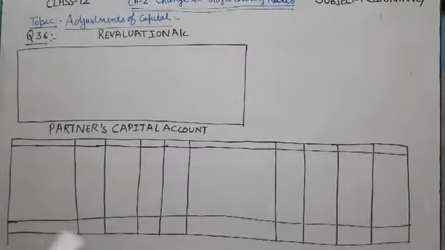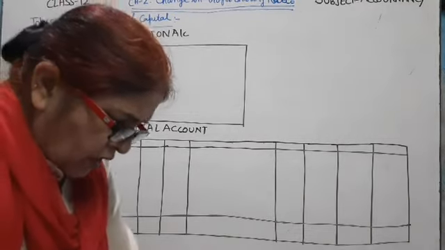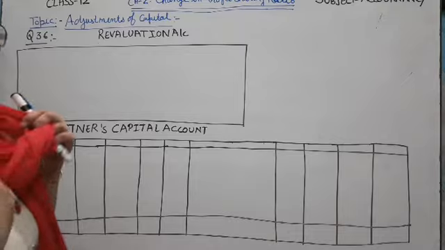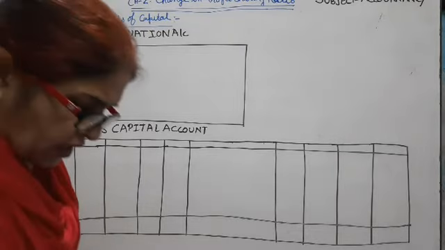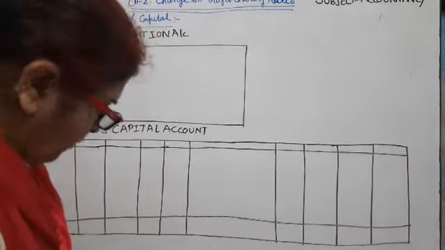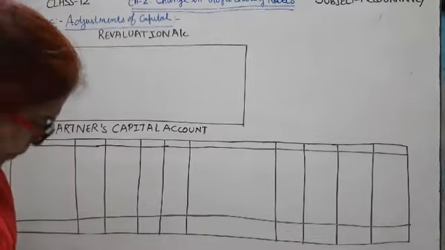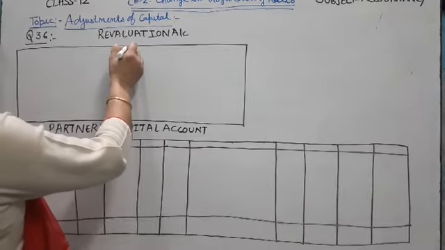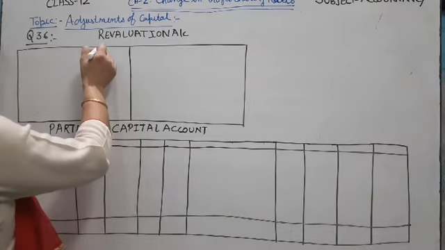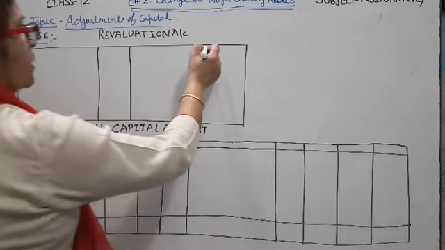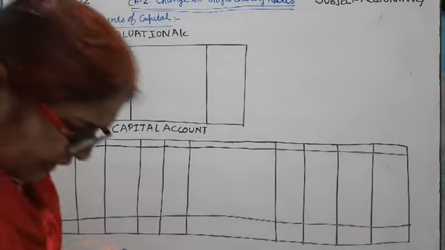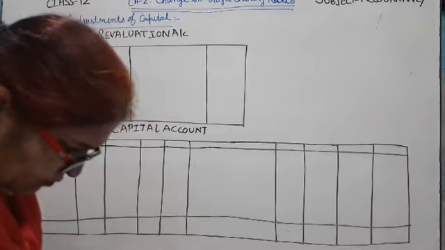So how can we solve this question? In this question, goodwill is valued. Second is adjustment on workman compensation reserve. So first of all, we will prepare the revaluation account. And revaluation account is a nominal account. When there is a loss, it is debited, and when there is a gain, it is credited.